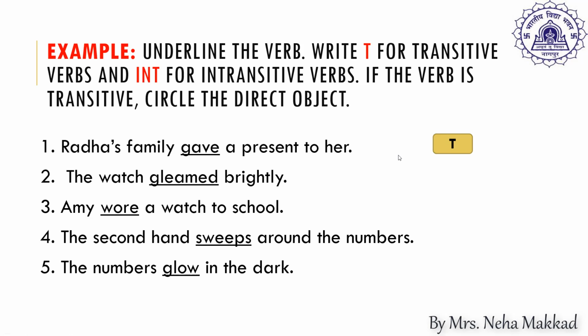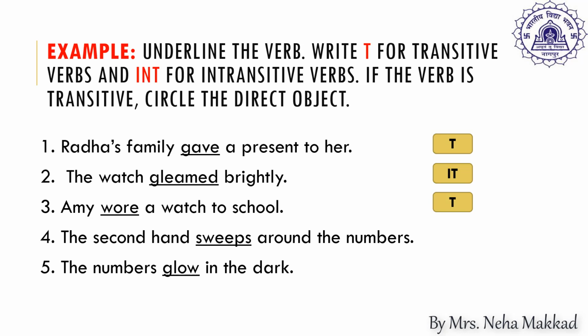The watch gleamed brightly. So as you can see, the action of gleaming is not being passed on to any object because the adverb brightly is coming in between. So that is why it is an intransitive verb. Amy wore a watch. Amy wore what? A watch. So the question what is always answered by the object. So it is an example of a transitive verb.